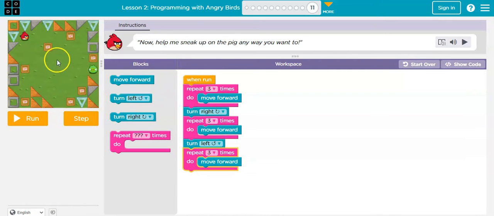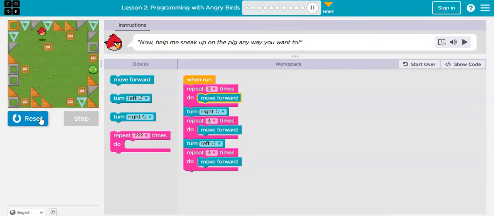Now this is the code for the angry bird to come to the bad pig. Now let us run and check that this code is fine or not. So now the angry bird has reached the bad pig, and now we have completed our